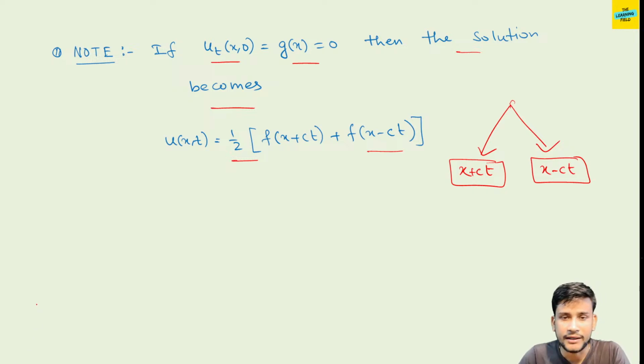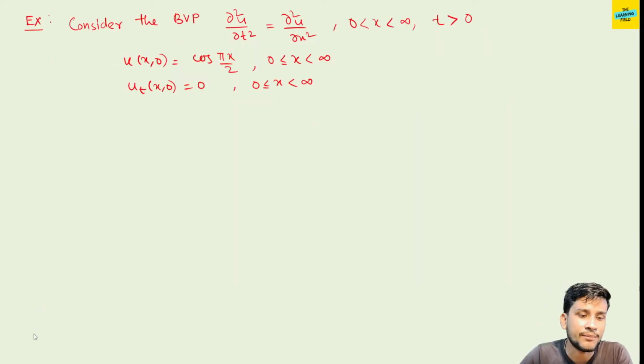Next, we take an example. Consider the boundary value problem: del 2u by del t2 equals del 2u by del x2, with u(x,0) equal to this and u_t(x,0) equal to this.